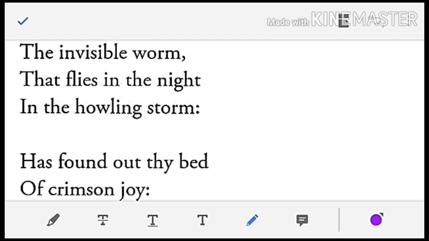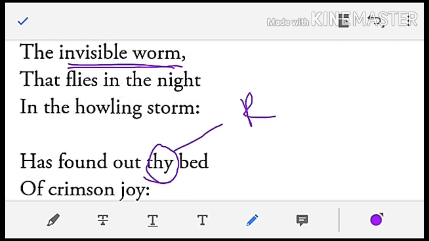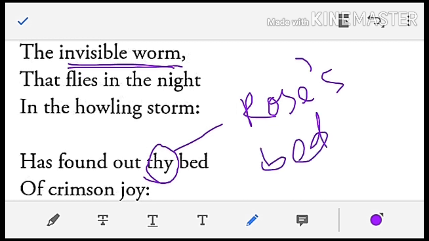Here, the invisible worm that flies in the howling storm has found out thy bed. Here, thy means rose's. Rose's bed. Interesting.